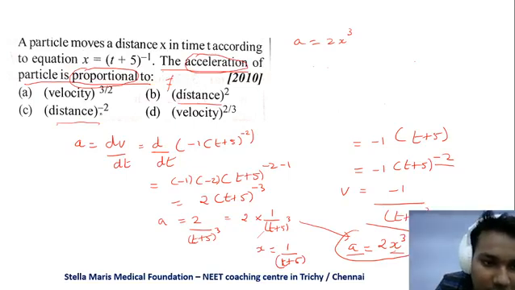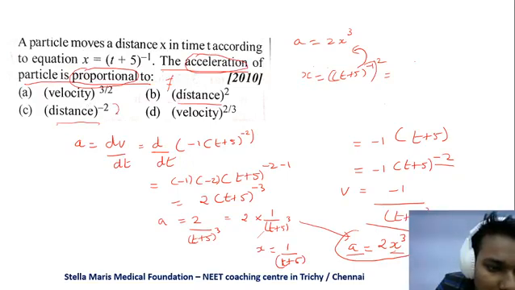If you have distance squared, that is distance x is equal to (t plus 5) the whole power minus 1, if you give it squared here, it will not become a relationship to a.